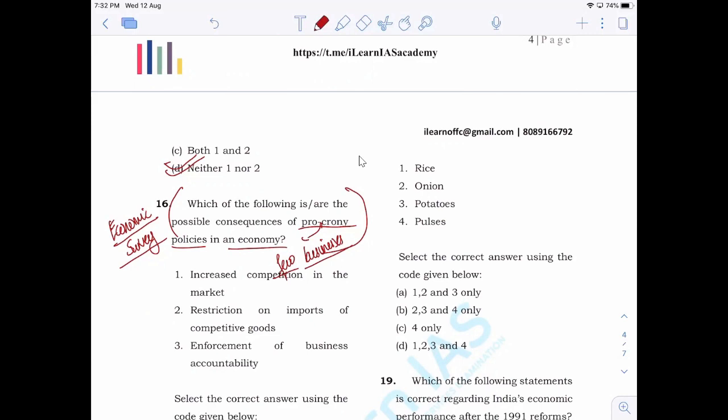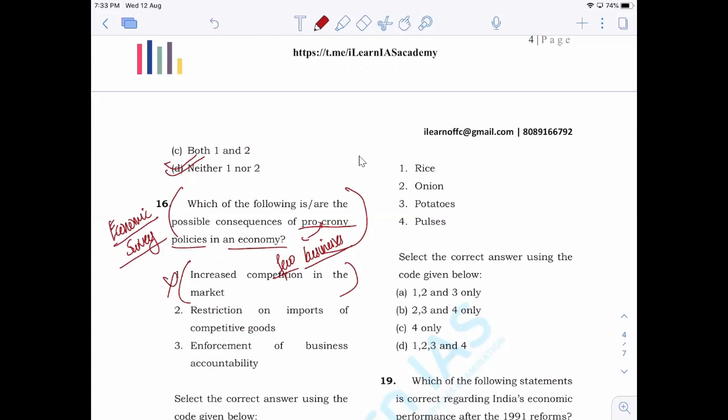According to the Economic Survey, earlier the Indian economy, or the system or the governments, were pro-crony in nature, whereby they selectively supported and favored a few large corporates. As a result, there is a decrease in competition. So the statement given here is wrong. Please go through the summary of the Economic Survey. We have uploaded that in the channel and in the groups. So please go through that particular summary of the Economic Survey. That will be useful. So increased competition, no, it is reduced competition in the market due to pro-crony policies by the government.